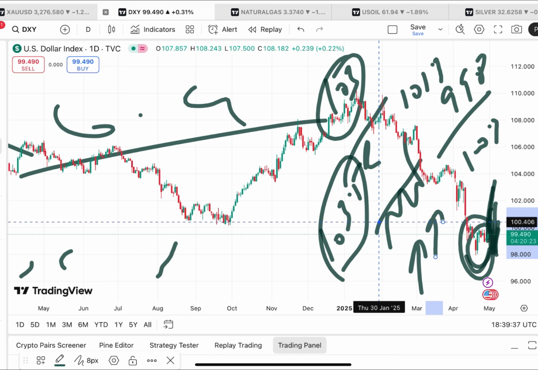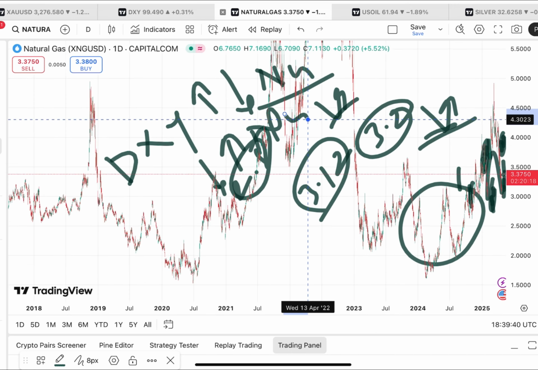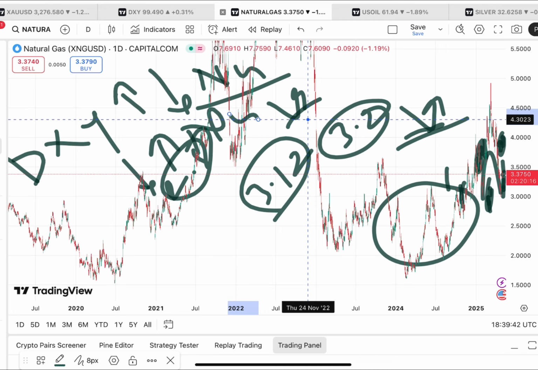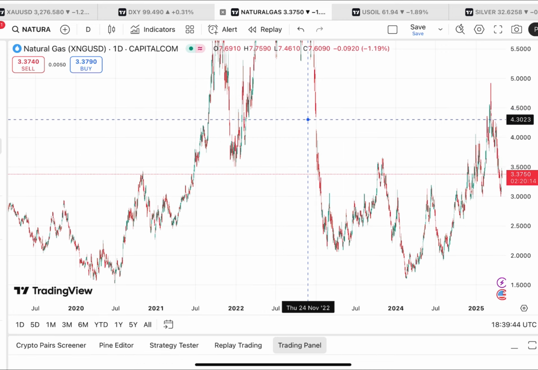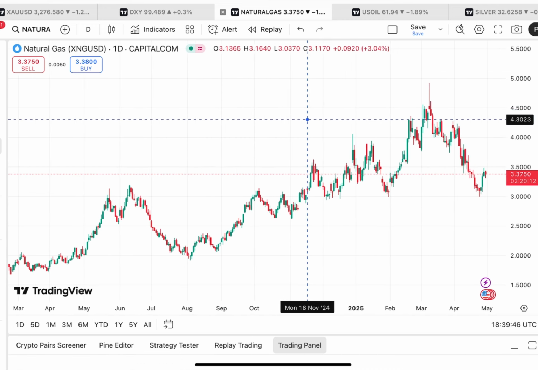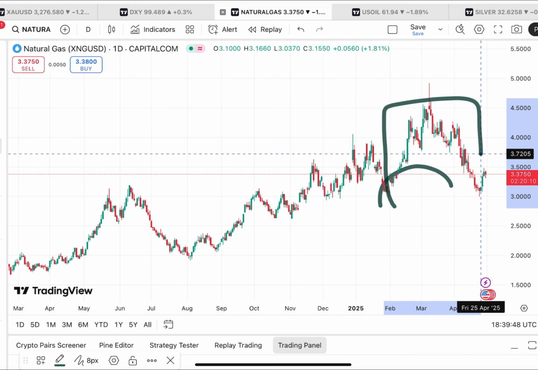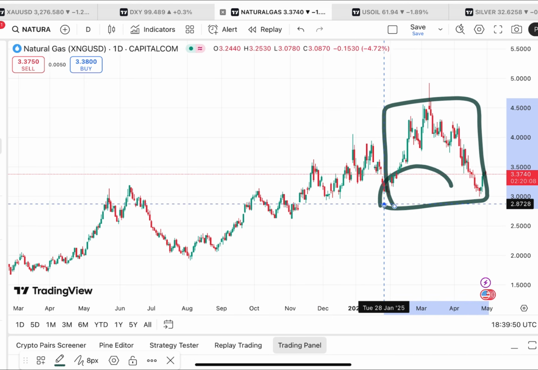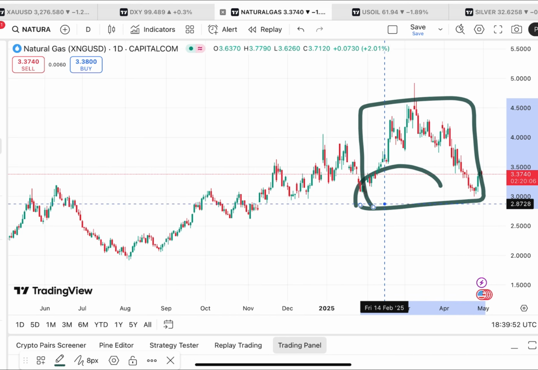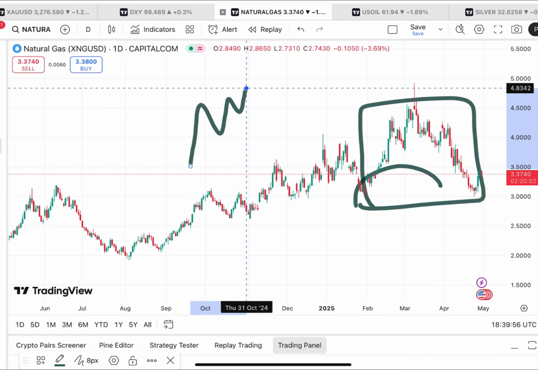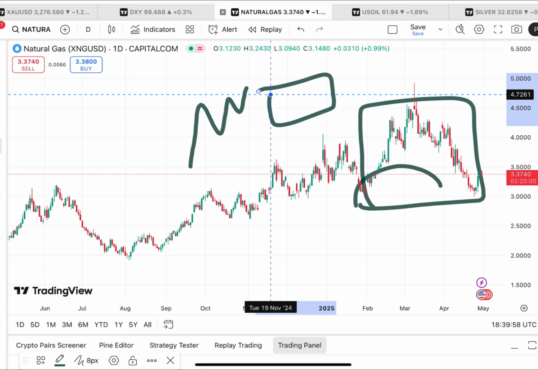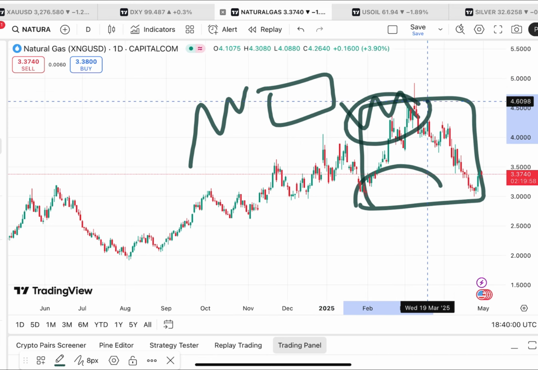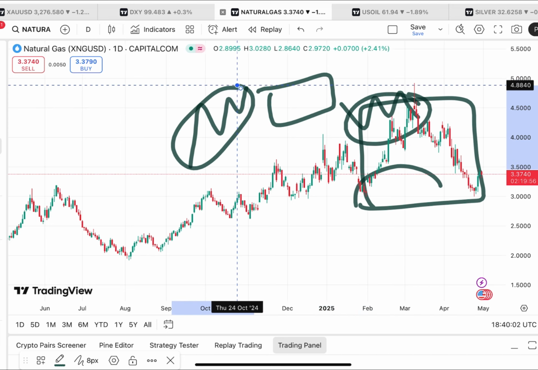Okay, now coming back to the natural gas price, what we can see, if you look at the natural gas price, there are higher chances that it can come down because there is a pattern forming. But if you look at this particular pattern, if you are trading intraday, you have to understand, going on a 15 minutes chart, that the price moved for a period of time, and then there was a range, and then a good volatility we have seen. So when there is a breakout happening, then there is a probability of making good profit.